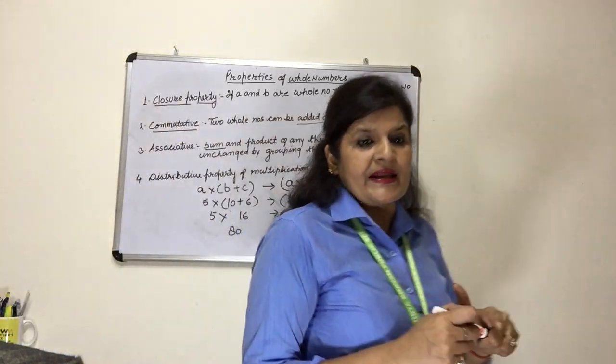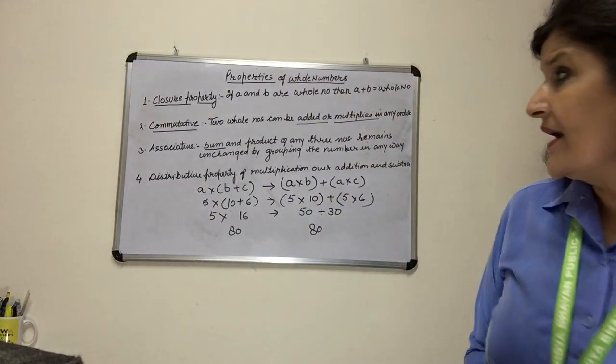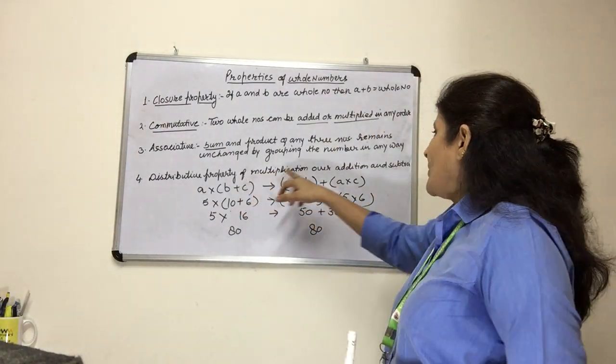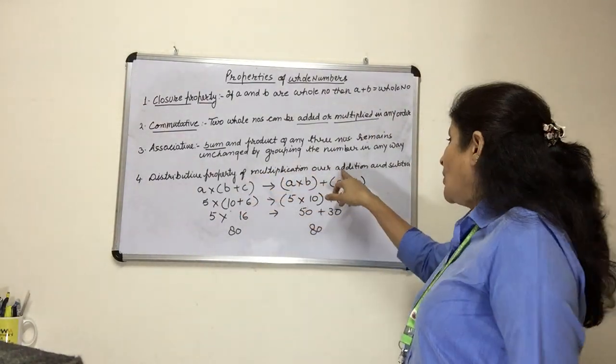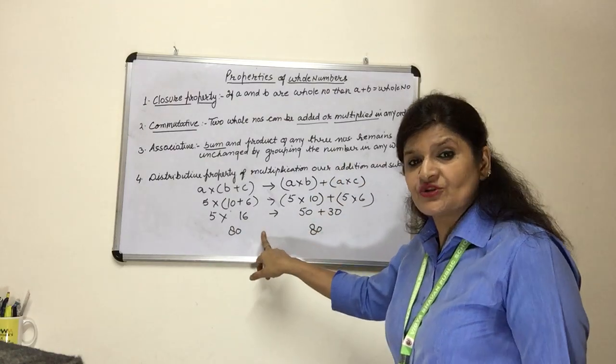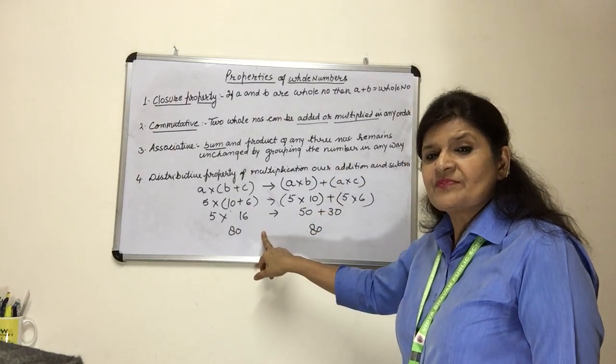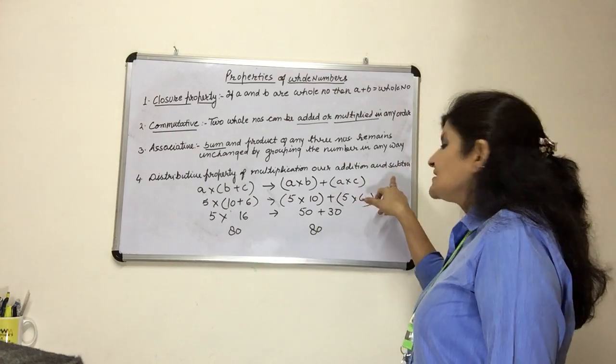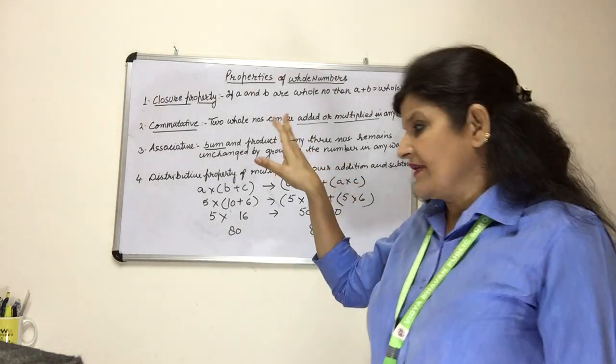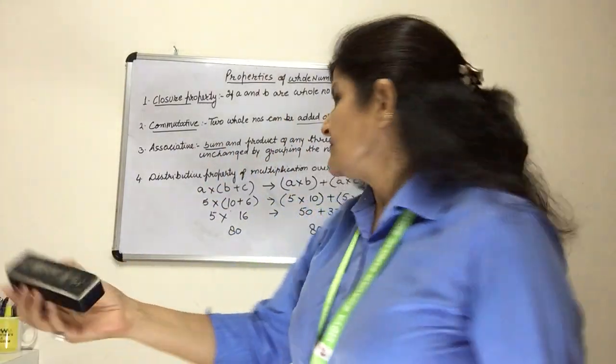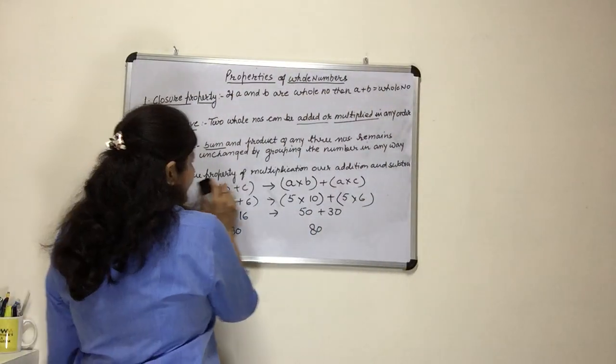And what is this property called? It is called the distributive property of multiplication over addition. Here I have shown you addition. This property goes with subtraction also. It is not only with addition, but it goes with subtraction also. How? I'll show you.